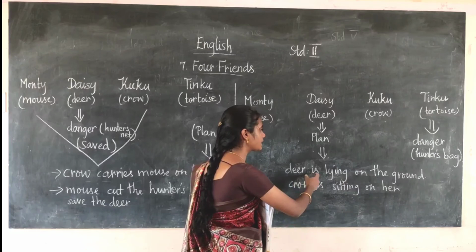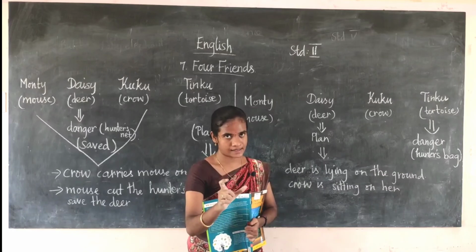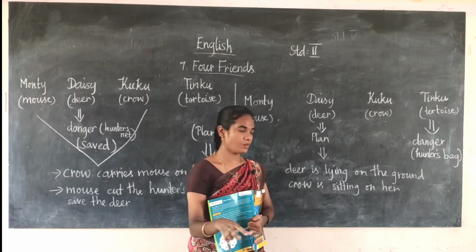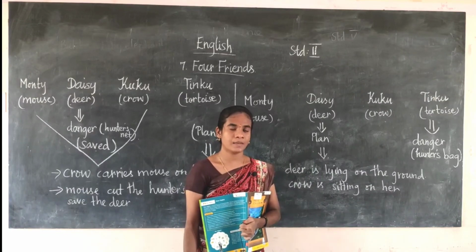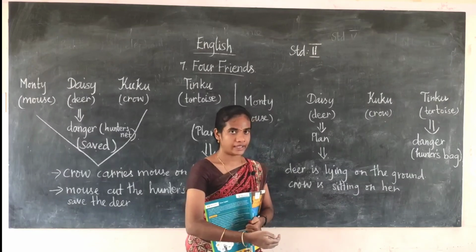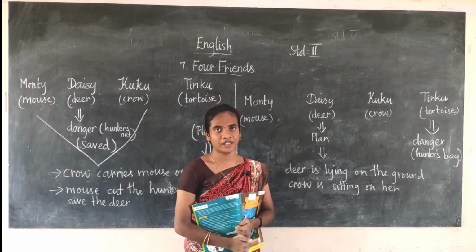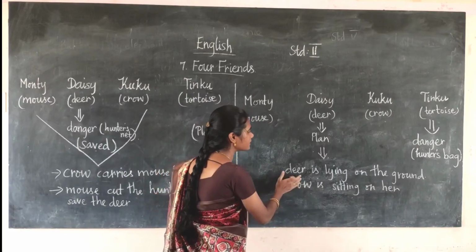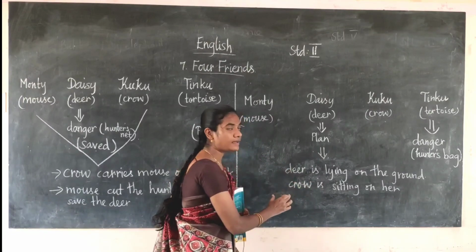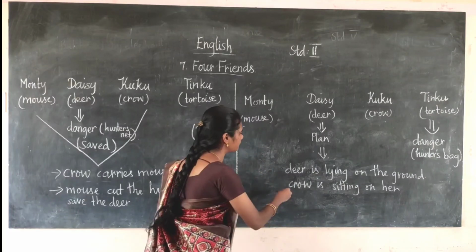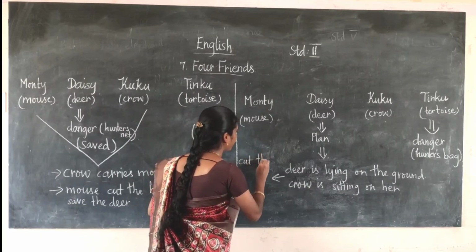Now the deer is lying on the ground and the crow is sitting on her. The hunter sees this, puts the bag down and walks towards the deer. At the right time, when the hunter is nearing the deer, the mouse cuts the hunter's bag.